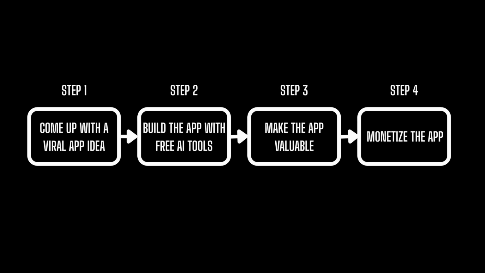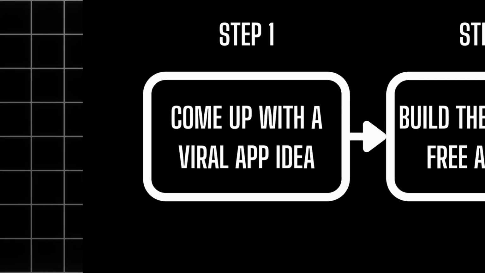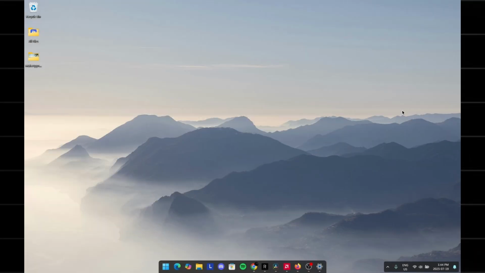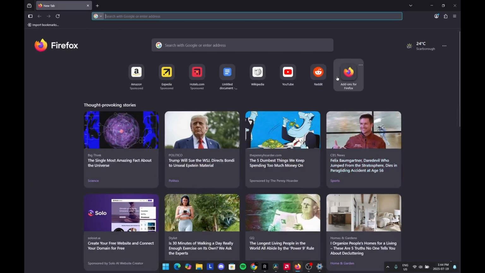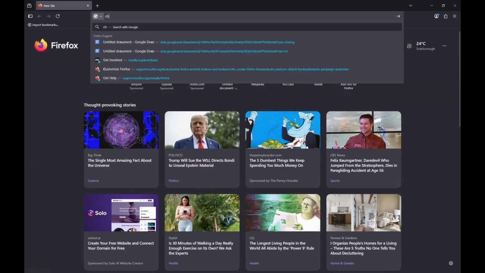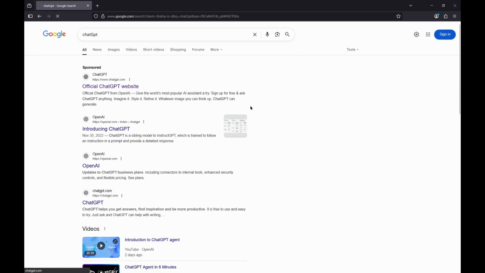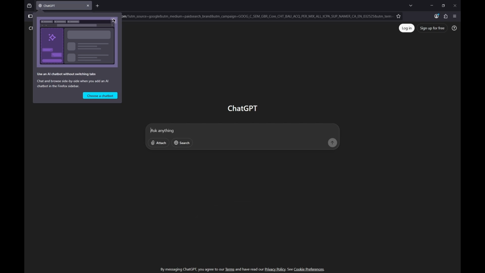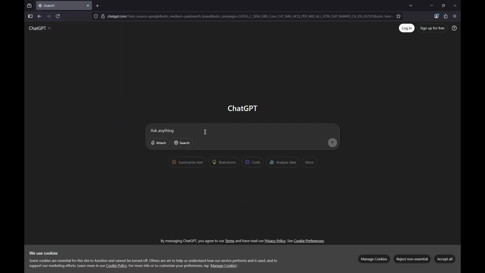This is going to be our blueprint to make the app. First thing is come up with a viral video idea. So to come up with a viral video idea, what I usually do is I go to any browser that I have and I search for ChatGPT. As you know, we always use ChatGPT for many things. Finding a viral video idea, you could start using ChatGPT and it's a good thing.